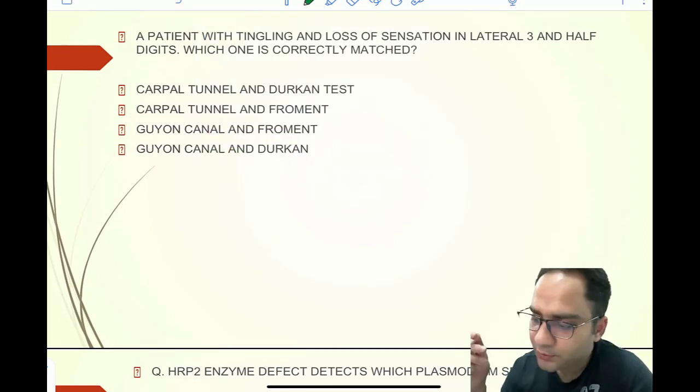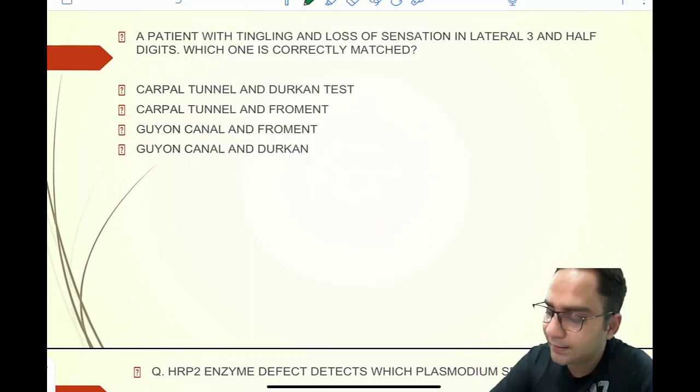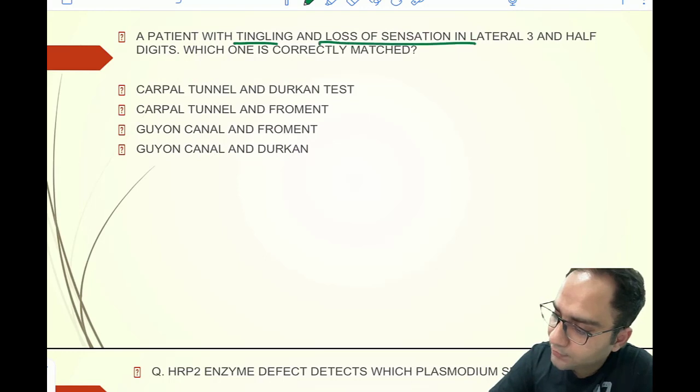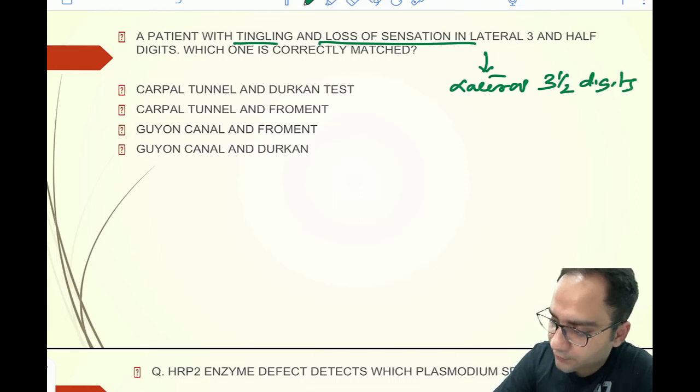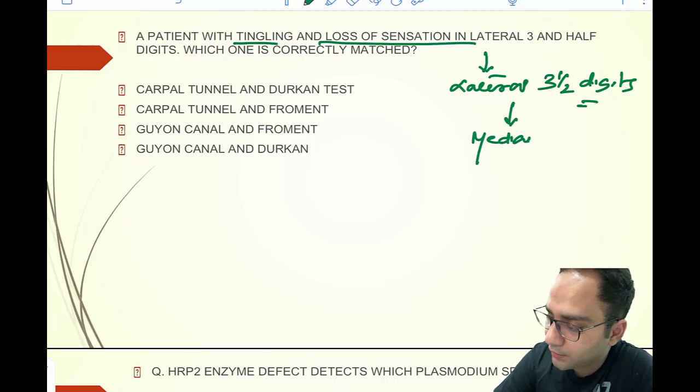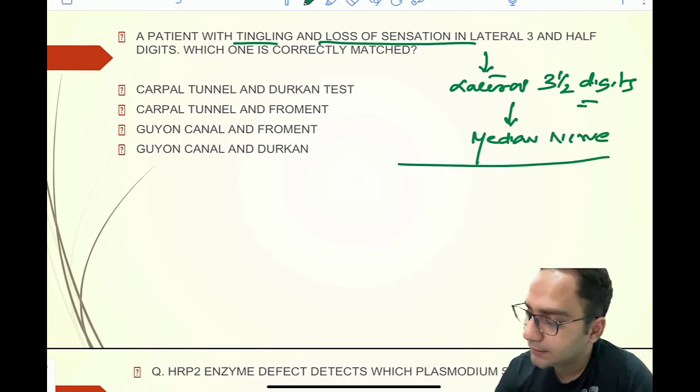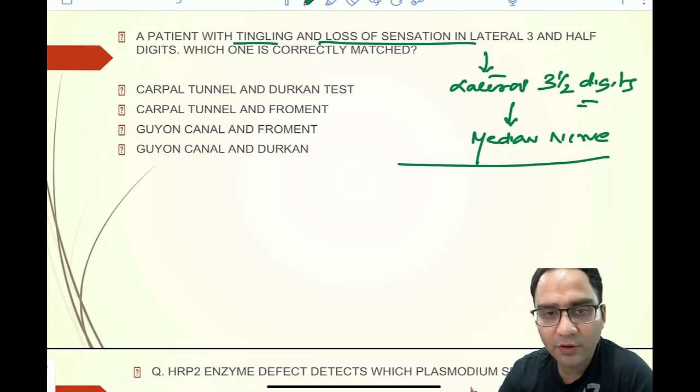The next question that was asked, you have a patient who is having tingling and loss of sensation in the lateral 3.5 digits. So basically you have symptoms in the distribution of the median nerve. Now what are the tests that we have in the diagnosis for the median nerve?